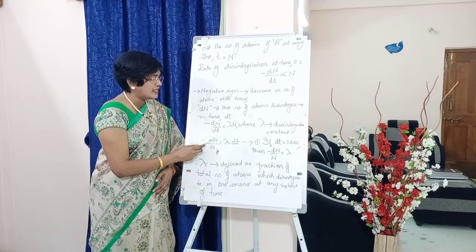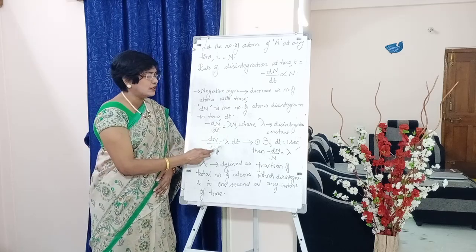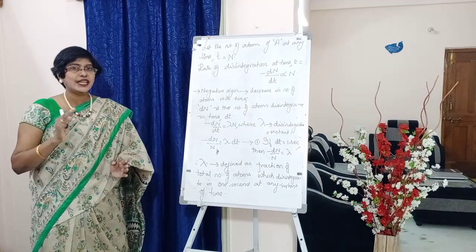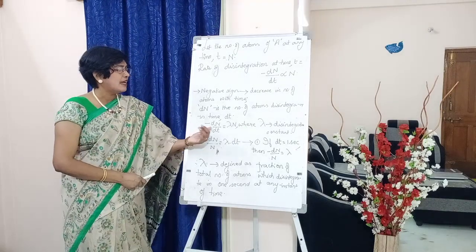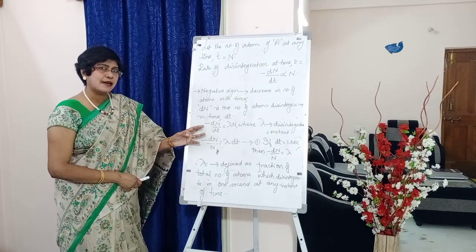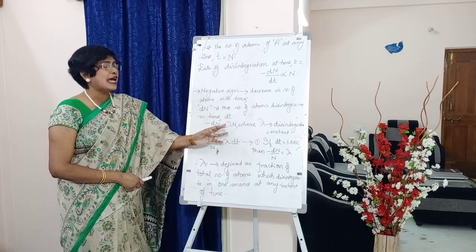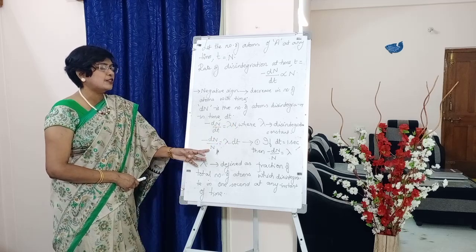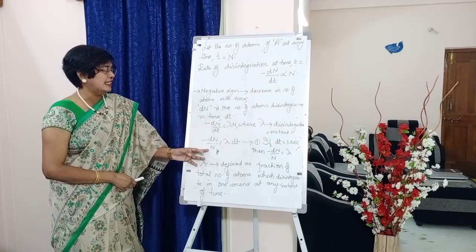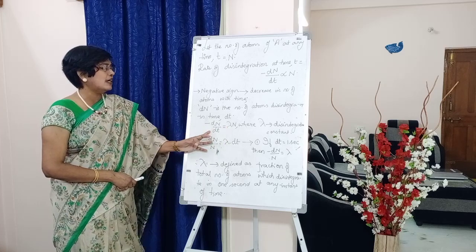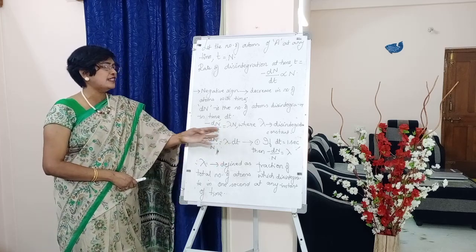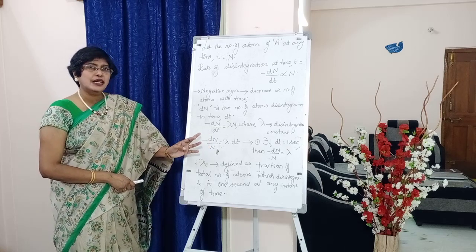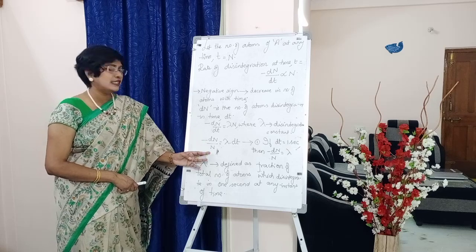Now, from this step, bringing the same variables to the same side. So what did I do? Minus dN by N is equal to lambda into dt, as dt moves to the other side. After removing proportionality, the step is minus dN by dt is equal to lambda into N, where lambda is the disintegration constant. Next, bringing the same variables to the same side, minus dN by N is equal to lambda into dt. Now, mark this as equation number 1.